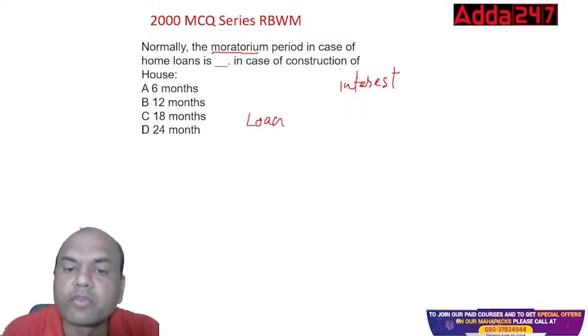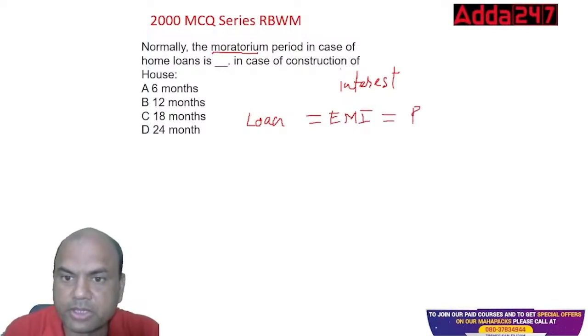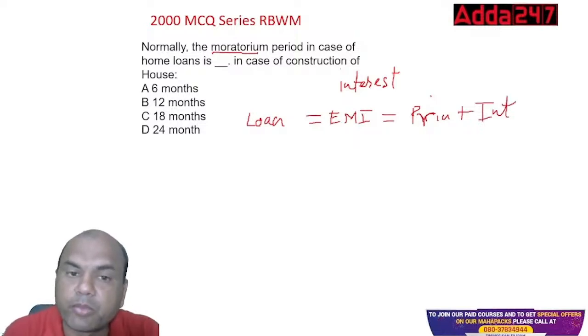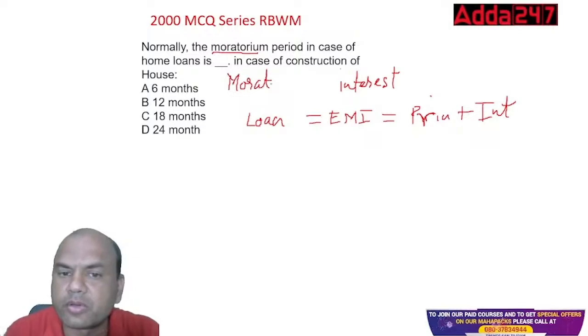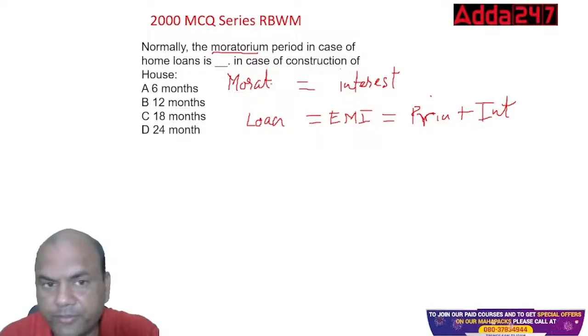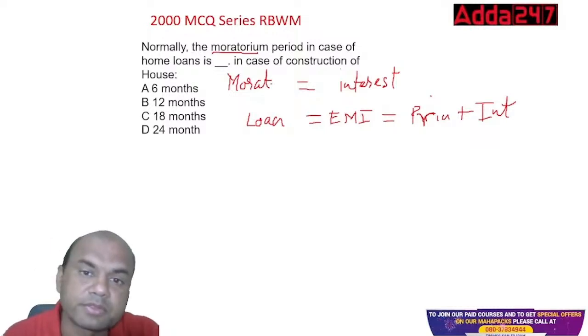Here, normal loan, I'll give you normal loan. It will have EMI. EMI has two parts: principal plus interest, right? Whereas in this moratorium period, it will have only interest. No principal is repaid. So the moratorium period exists because the house is not completed and the customer has not occupied that house, right?